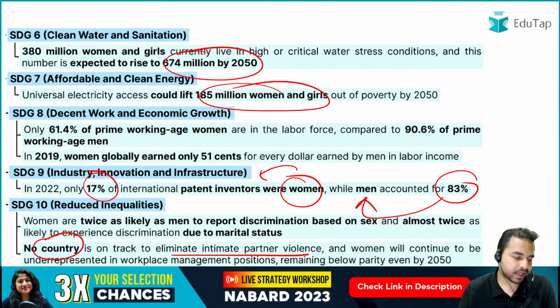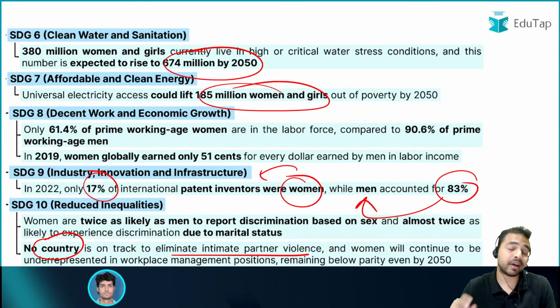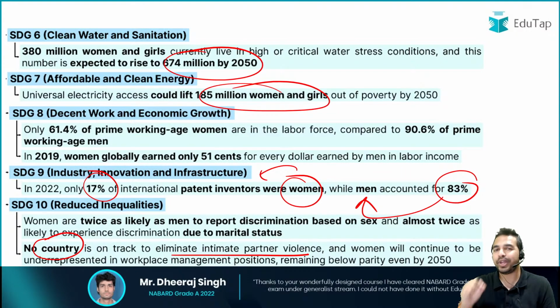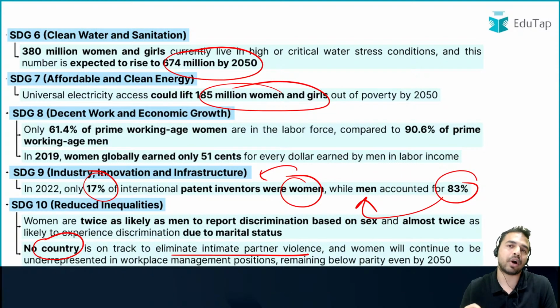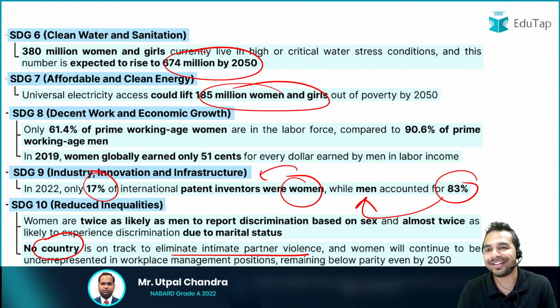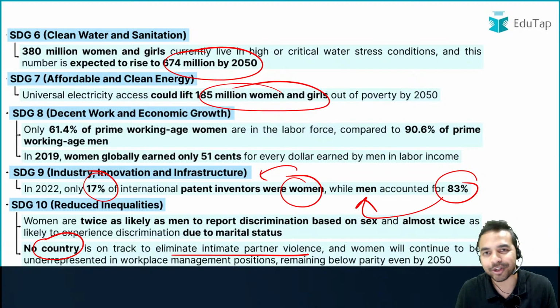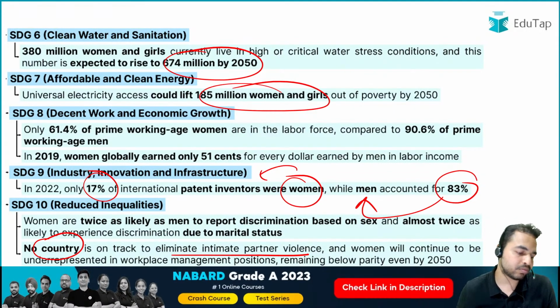तो श्रीदेवी is asking, सर एग्जाम में इतना डेप्थ पूछते हैं क्या? See, as per the current trend Sridevi, such kind of questions are being asked, and that is why we at EduTap just want to make sure that we will make you that much ready that if the questions are being asked even at this kind of depth level, then you will be able to answer such kind of questions in the exam. So we want you to be ready.